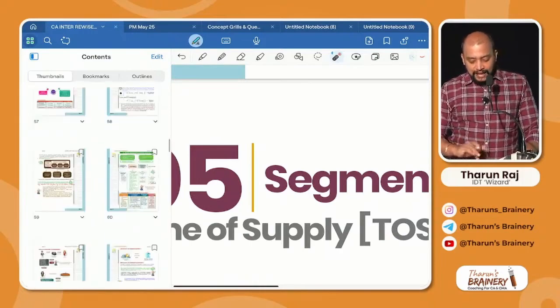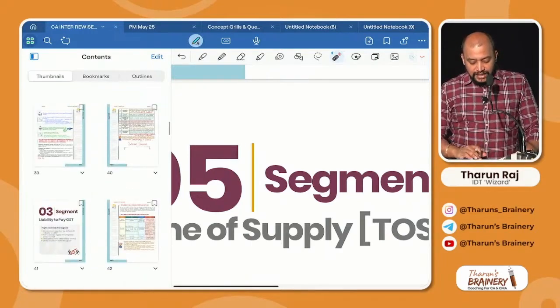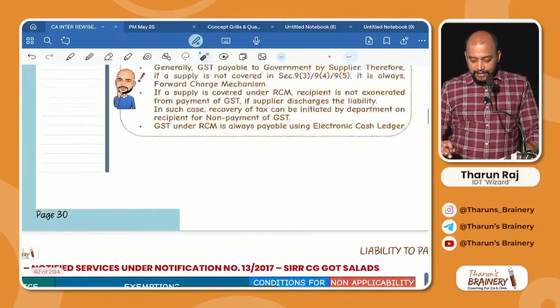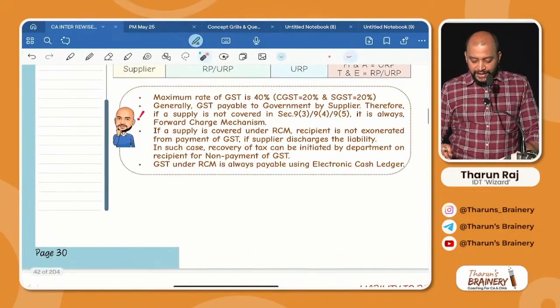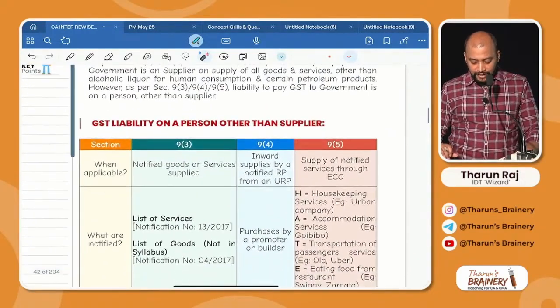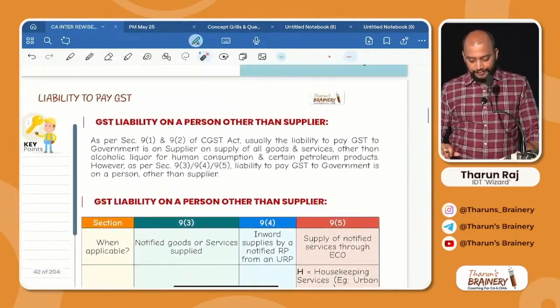So please take segment number 3, liability to pay GST. Segment number 3, liability to pay GST. Page number 30.